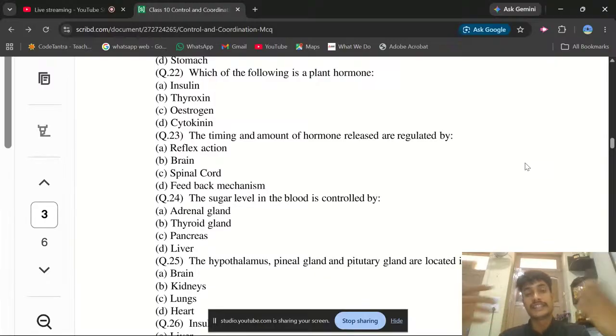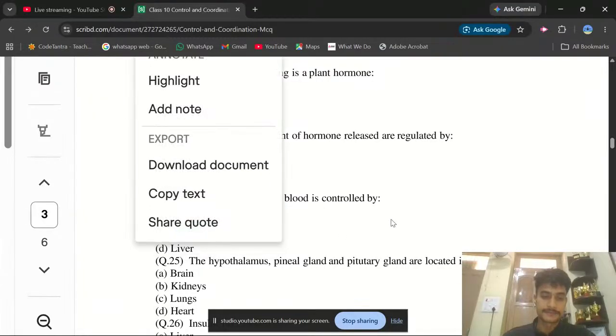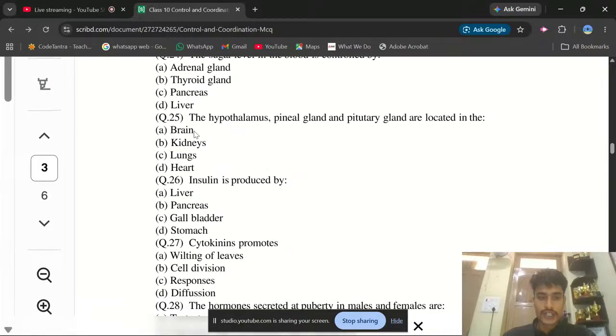If insulin is increased in our body, it will lead to a disease called diabetes, as I discussed in the classes. What happens in diabetes? The concentration of sugar is higher in the blood. And if the concentration of insulin is low inside our body, it will lead to coma. Done. And what is the name of this hormone? It is insulin, produced from the pancreas. Let's move to question number 25.